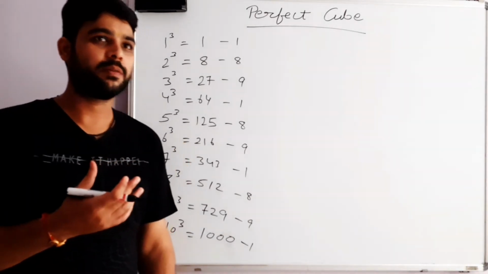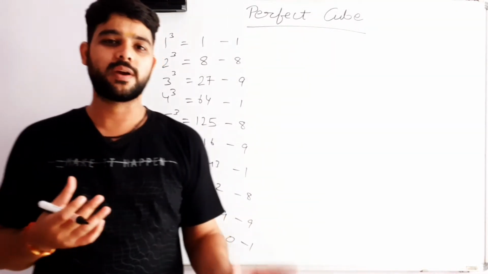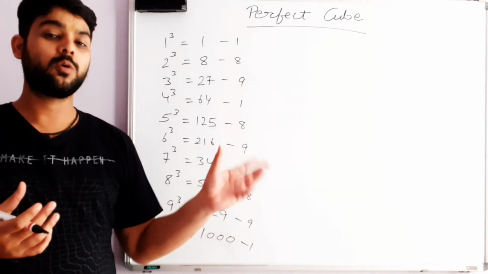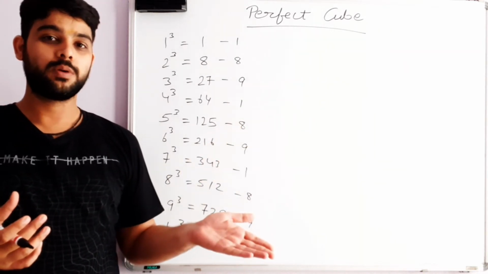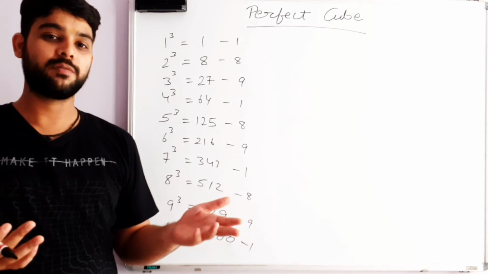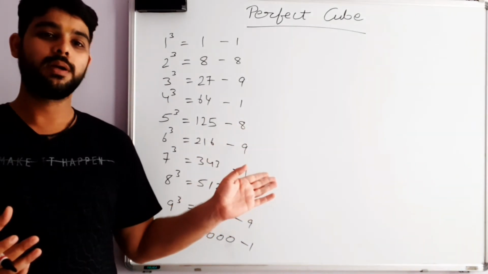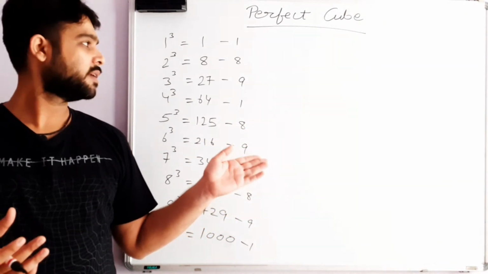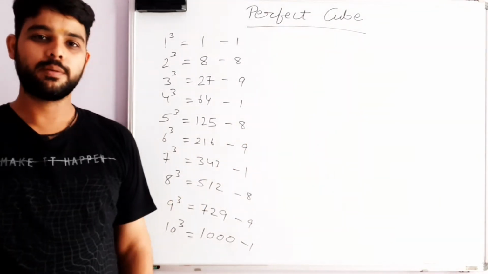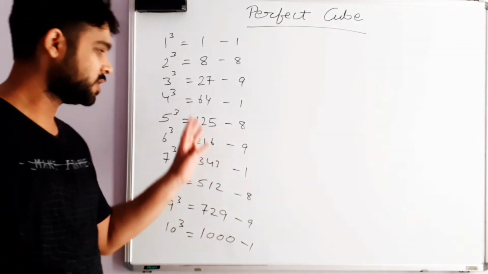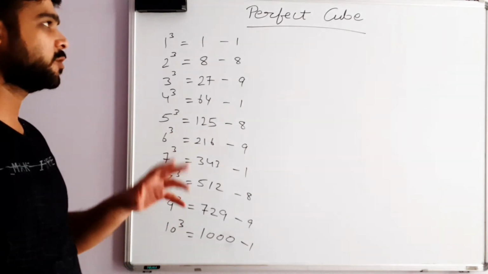So if you want to find whether a number is a perfect cube or not, just find its digital sum. If it is 1, 8 or 9, it can be a perfect cube. Not surely, but it can be a perfect cube. But if you get any other number, for example 2, 3, 5, 4, it won't be a perfect cube. Now this is a very important property of perfect cubes.